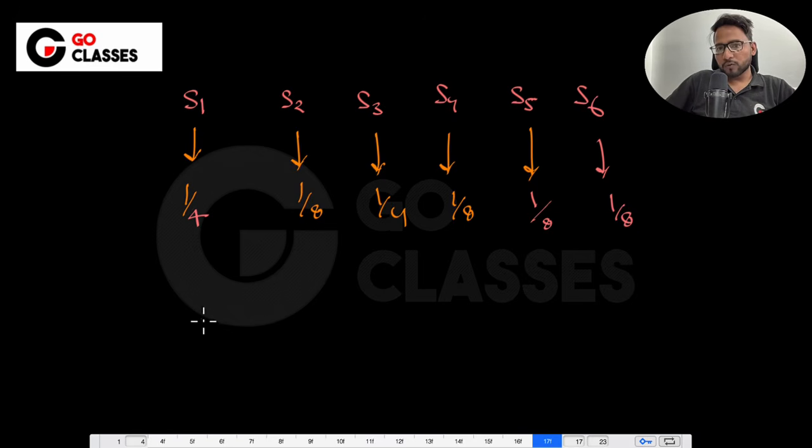Now, let's suppose someone says that S1, S3 and S5 have occurred, and S2, S4 and S6 have not occurred, which means they give you the additional information that these probabilities are 0.